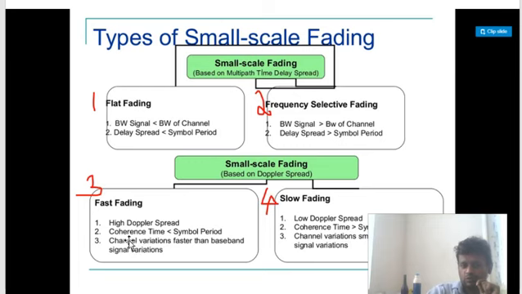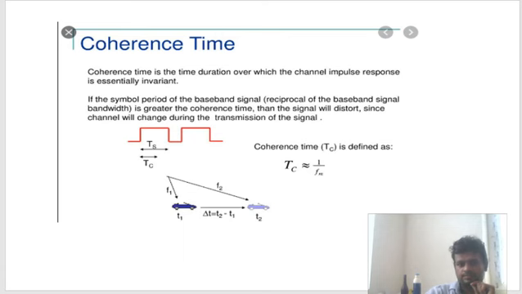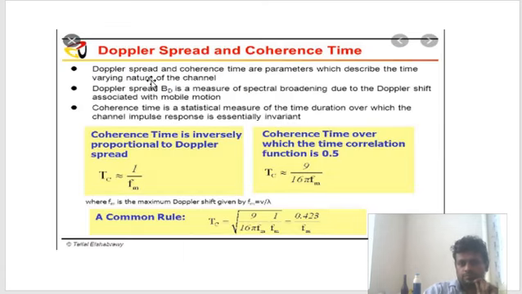Now the new terminology, coherence time. You must have heard that so many new terminologies are coming. Now what is coherence time? Coherence time is the statistical measure of the time during which the channel impulse response is essentially invariant.